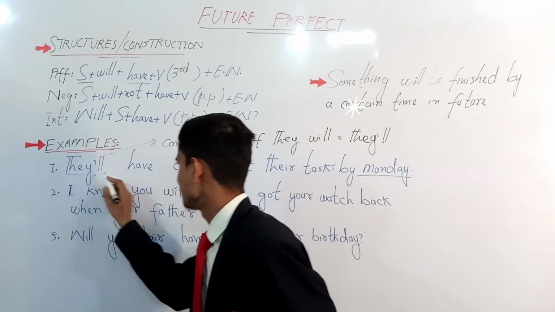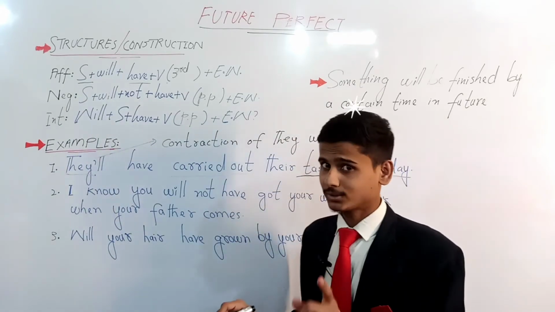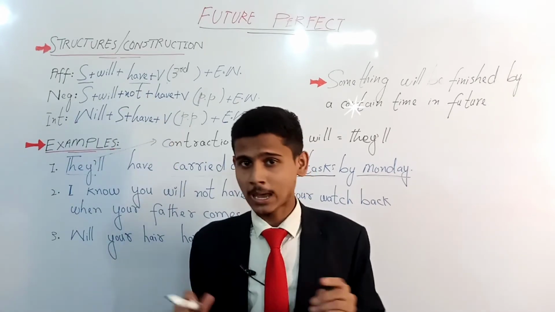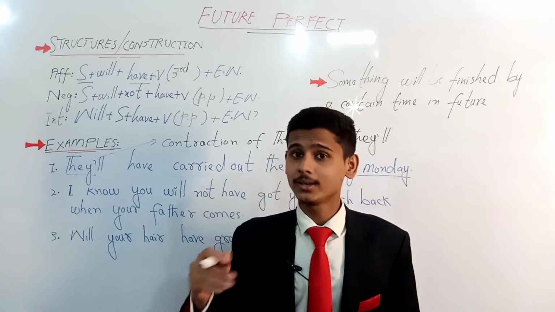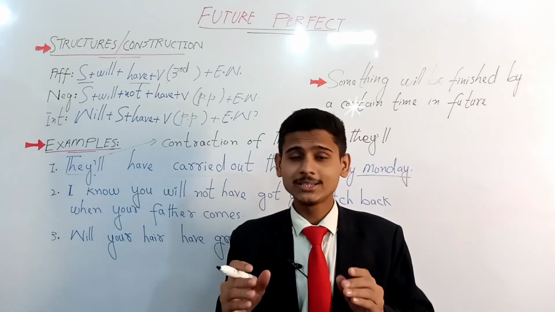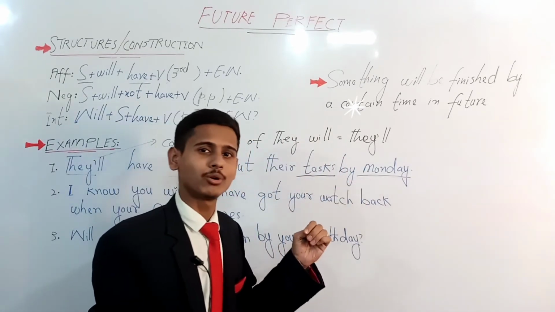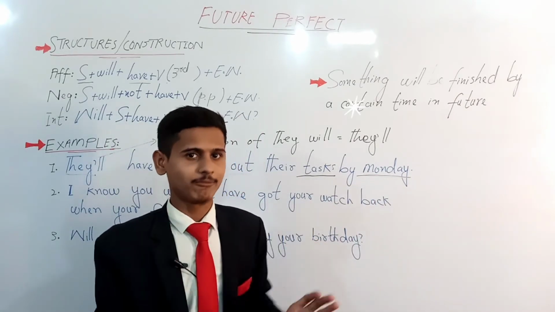So this subject will complete these tasks by the certain time, which is Monday. In the future, the action hasn't happened yet. It is going to take place in the future, but there is an ending point as well. By this time the action will have been finished.